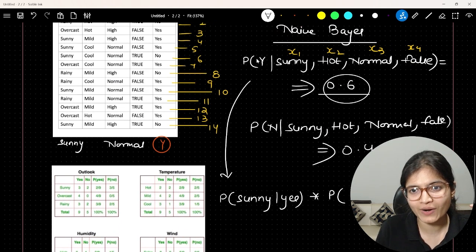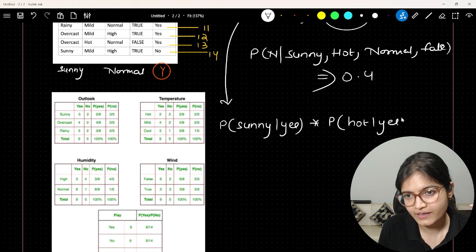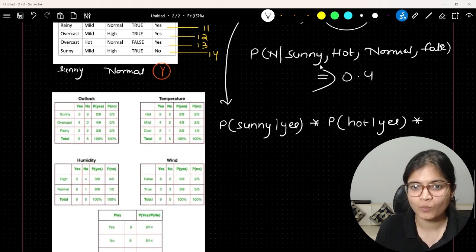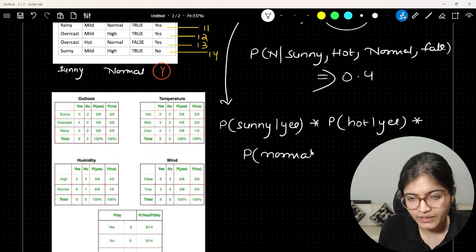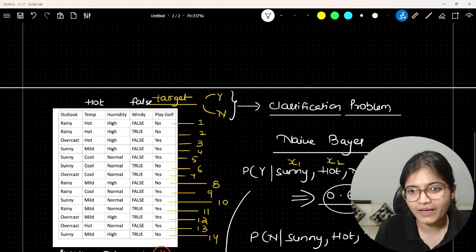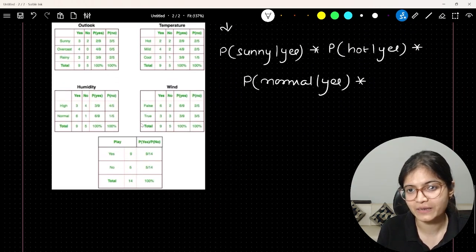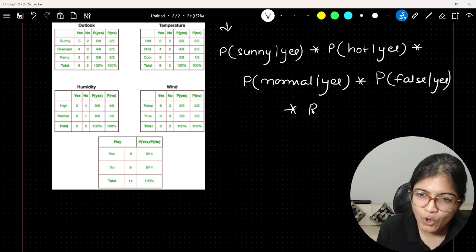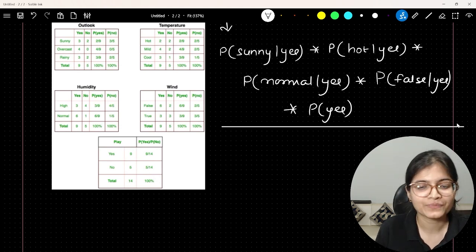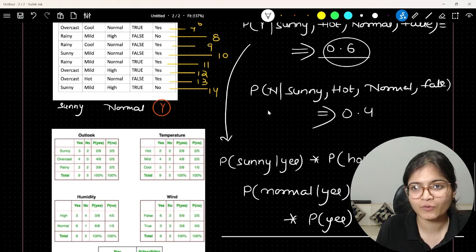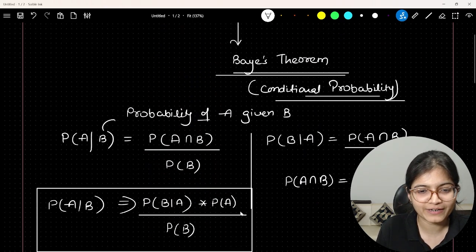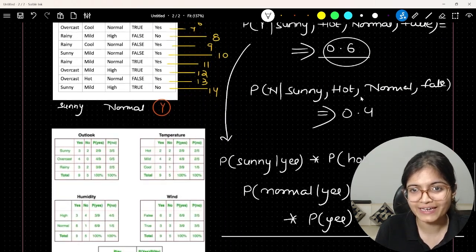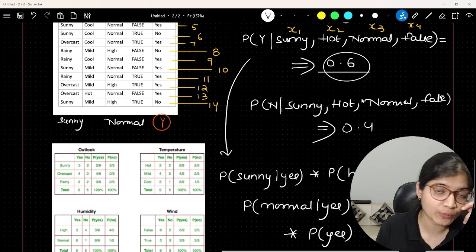into what is the probability of, let's say, hot, again given yes, into what is the probability of humidity as normal given again yes, multiplied with what is the probability of windy as false, probability of false again given yes, into what is the overall probability of yes, divided by the probability of sunny into probability of hot into probability of normal into probability of false.